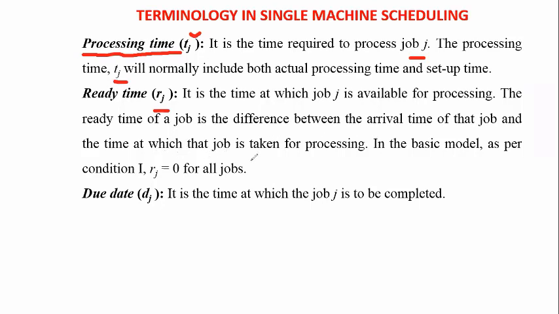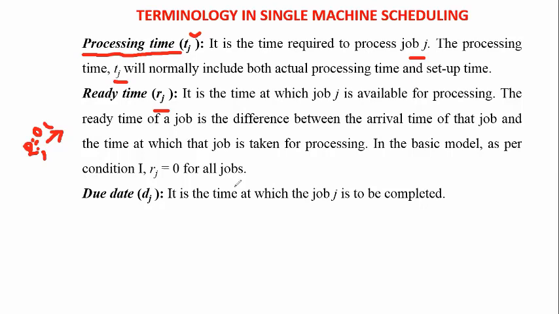For example, if we take one job, we load the job to that machine. That is called the arrival time. When it arrives at the 0th hour to the machining, we indicate that rj is equal to 0 hour. Okay, rj equal to 0 hour.